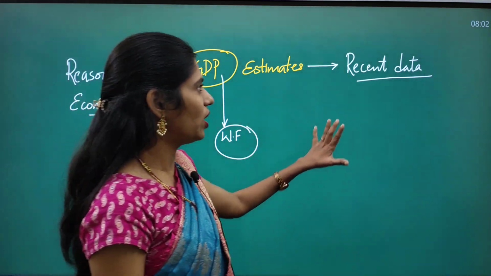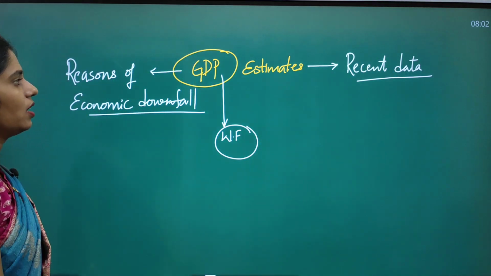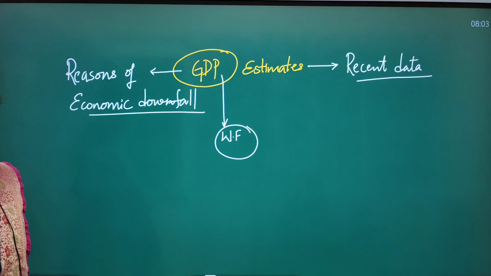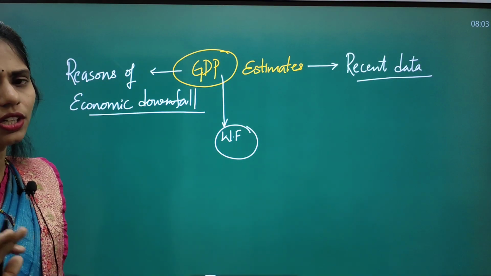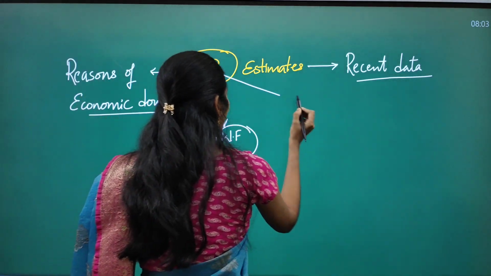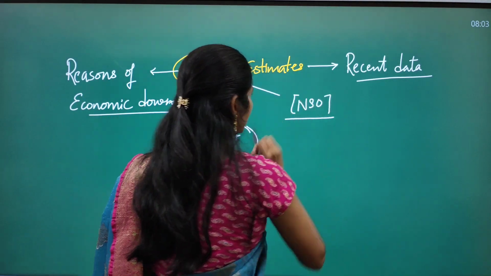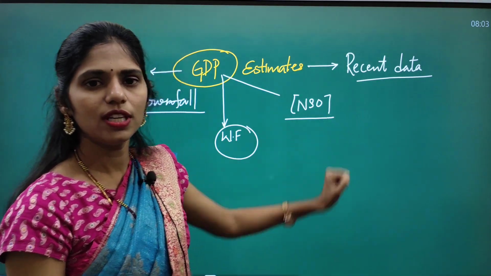So for that you have to focus on this recent data for sure. Data is very important for your state PCS, but for UPSC it is not so important. But if you write the data in the introduction, it will be good from the economy point of view. And even you have to know some facts regarding this NSO, National Statistical Office. So these are some dimensions that you have to see.